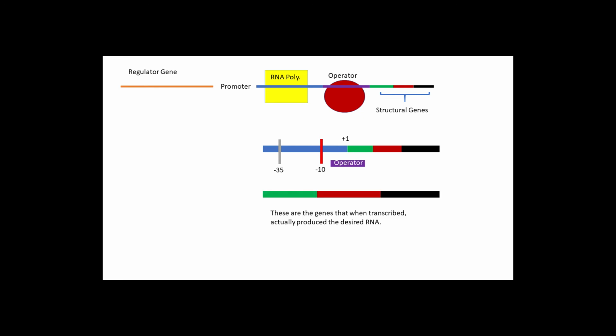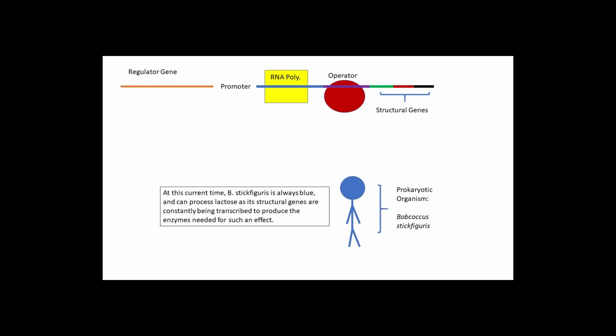Downstream from the promoter region are the structural genes. These structural genes are responsible for coding the RNA sequences. There can be several structural genes here, or just one, depending on the genome of the organism. So say if we wanted to code for proteins that give a bacterial cell a blue color and enzymes that can process lactose at nearly all times, then we would find those genes here.